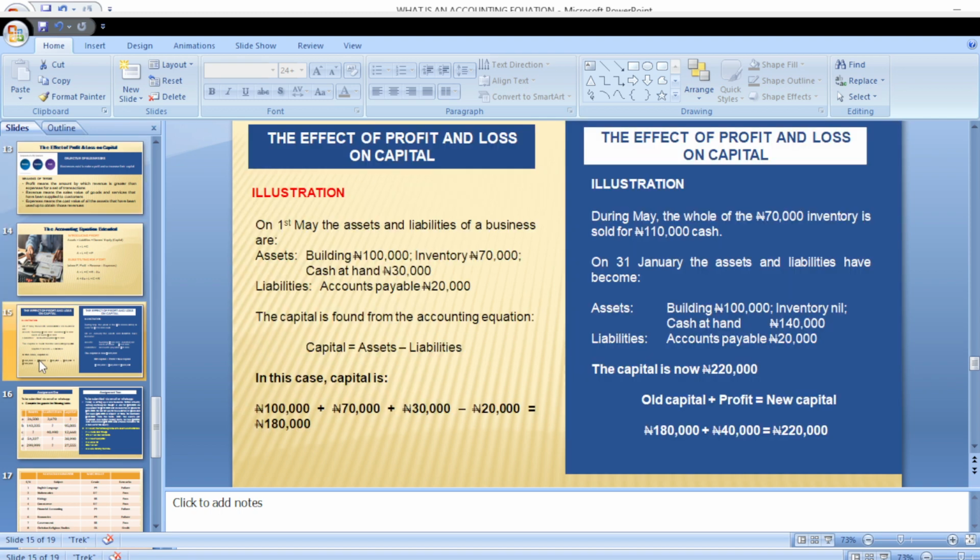So let's continue. Let's look at the effect of profit or loss on capital. Now let's look at this illustration together. On 1st May, the assets and liabilities of the business are, now let's look at the assets. Assets are building 100,000, inventory 70,000, cash at hand 50,000.